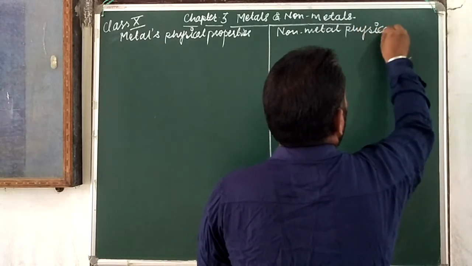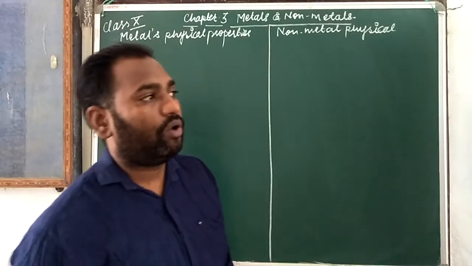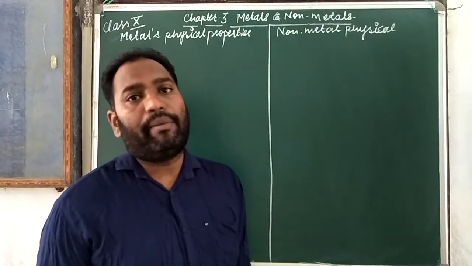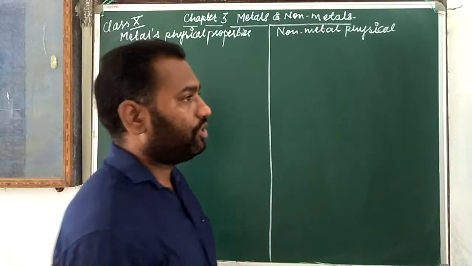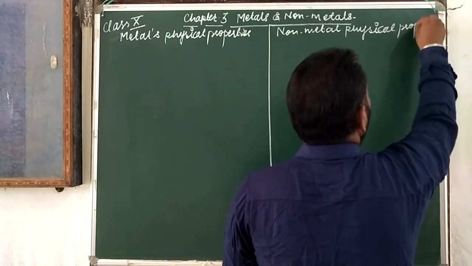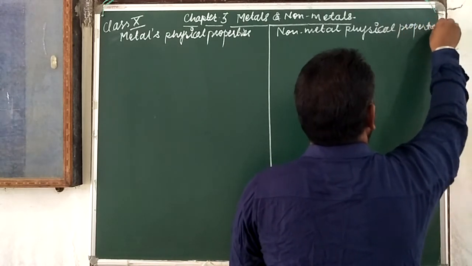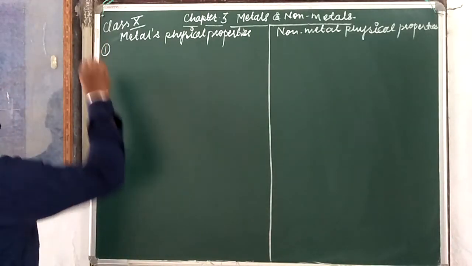Sometimes the question is related to how you can distinguish, or what are the differences between metals and non-metals on the basis of their physical properties. So for this question you have to write this answer.